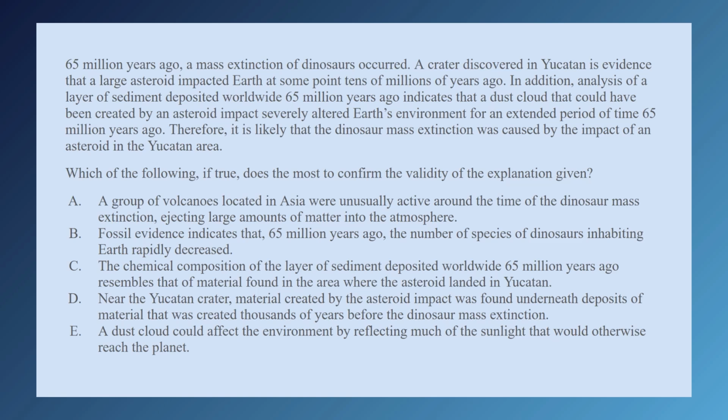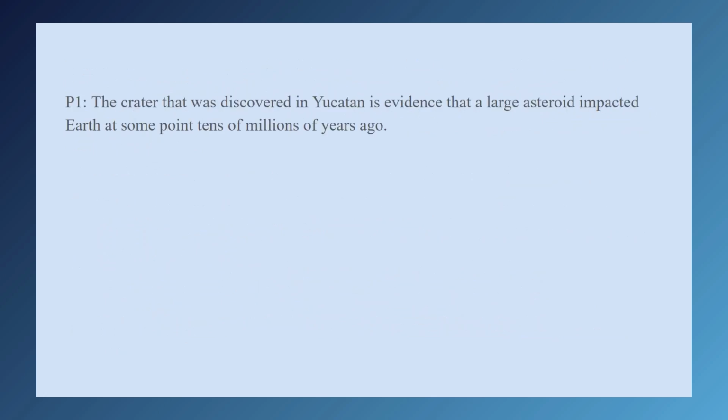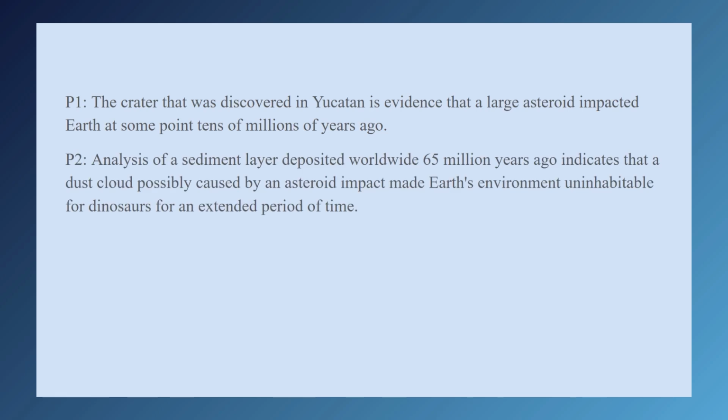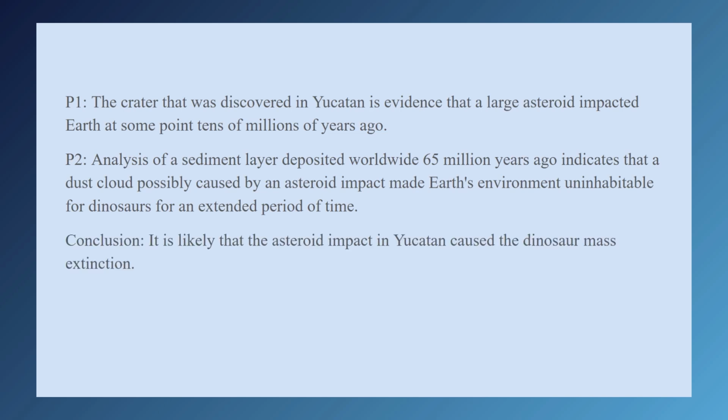Let's go ahead and break this argument down. The crater that was discovered in Yucatan is evidence that a large asteroid impacted the Earth at some point tens of millions of years ago. Analysis of a sediment layer deposited worldwide 65 million years ago indicates that a dust cloud, possibly caused by an asteroid impact, made Earth's environment uninhabitable for dinosaurs for an extended period of time. Thus, it is likely that the asteroid impact in Yucatan caused the dinosaur mass extinction.